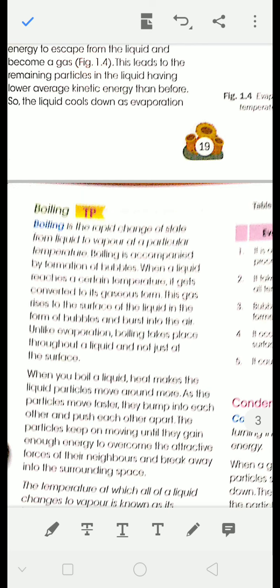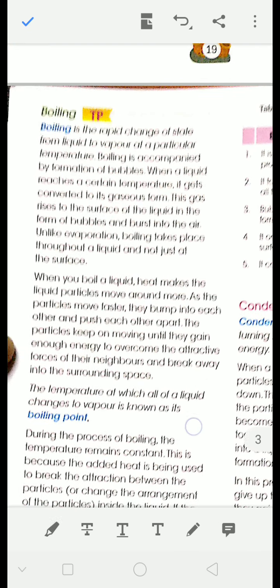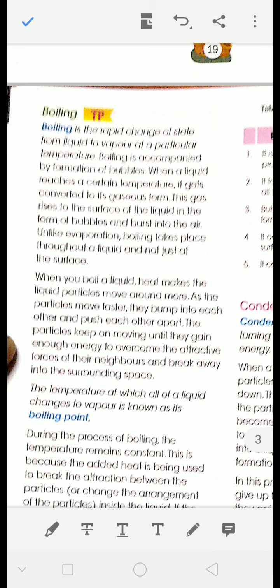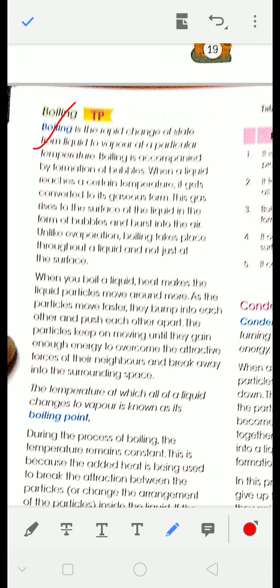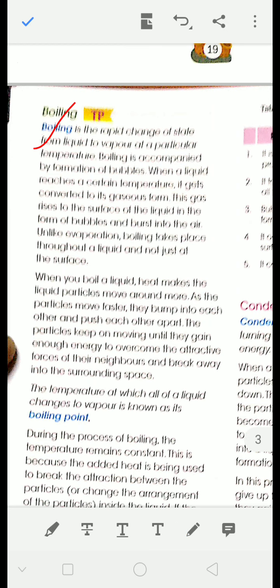Boiling is the rapid change of state from liquid to vapor. Just like evaporation, it is also a change of state from liquid to vapor. But what is the difference? The difference is that boiling takes place at a fixed temperature. Unlike evaporation, it takes place at a fixed temperature.